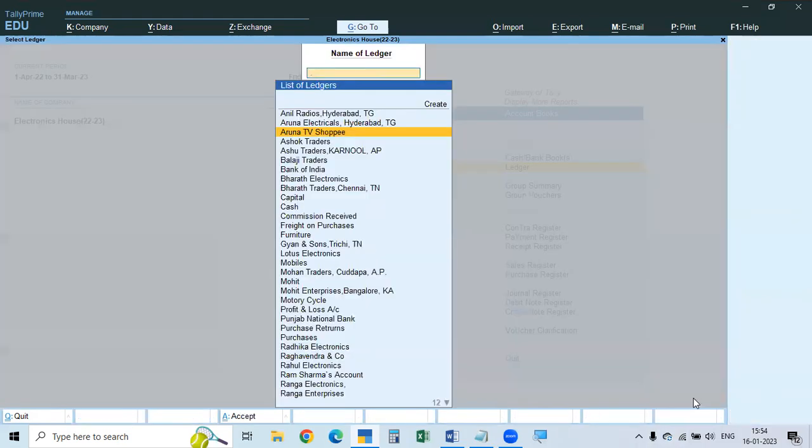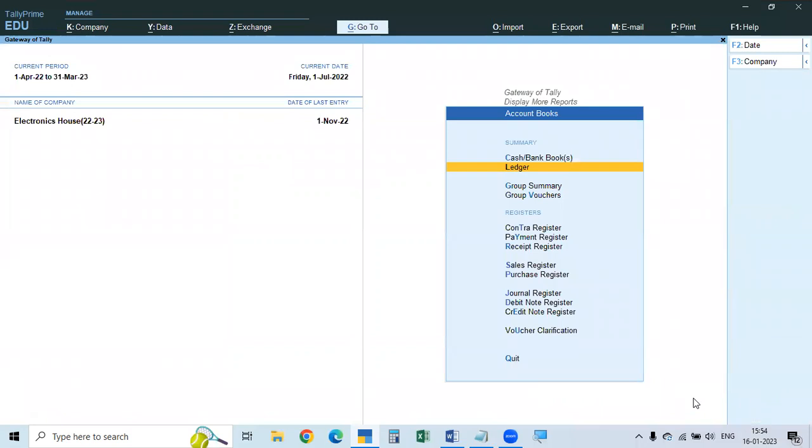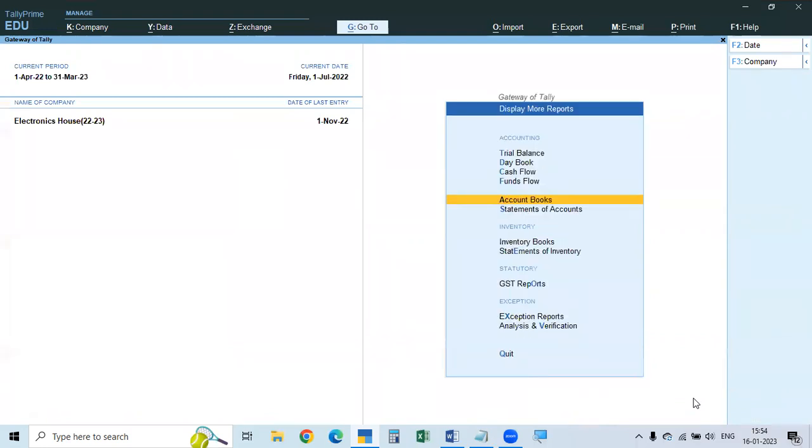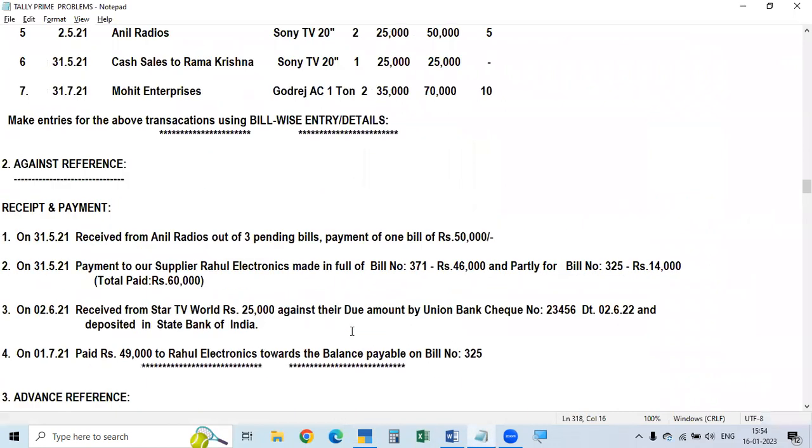So like this. With the help of this new reference, against reference, and advance reference, when you are checking or reviewing the reports of the debtors and creditors, these will be very useful. In the coming videos, we will learn that. Okay, so with this, the advance reference is completed.